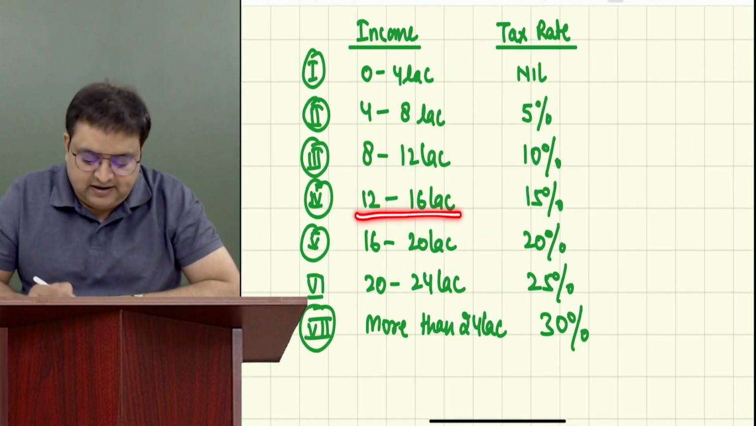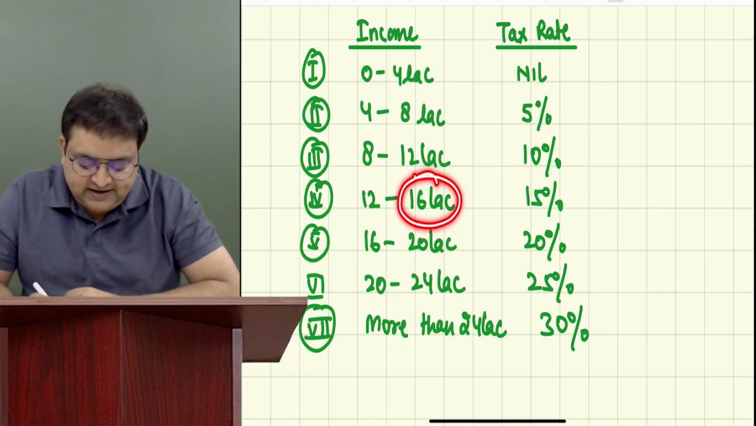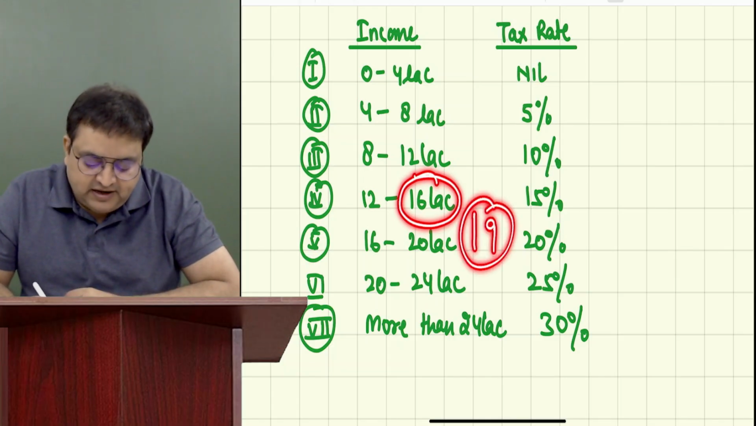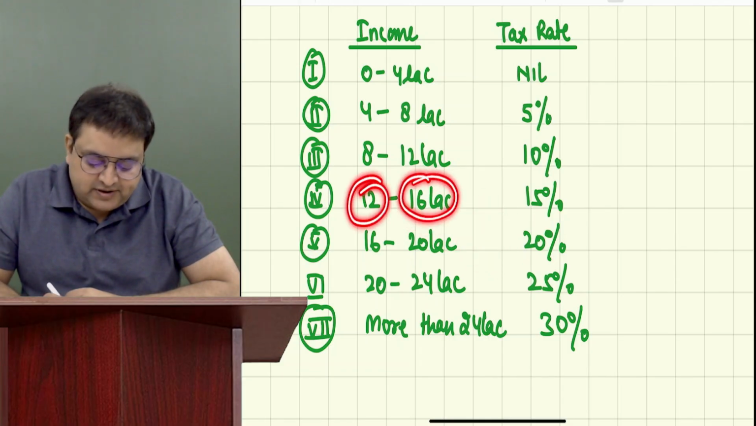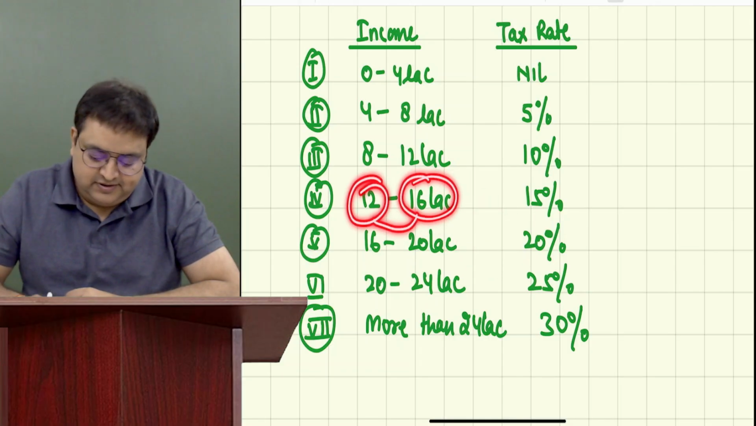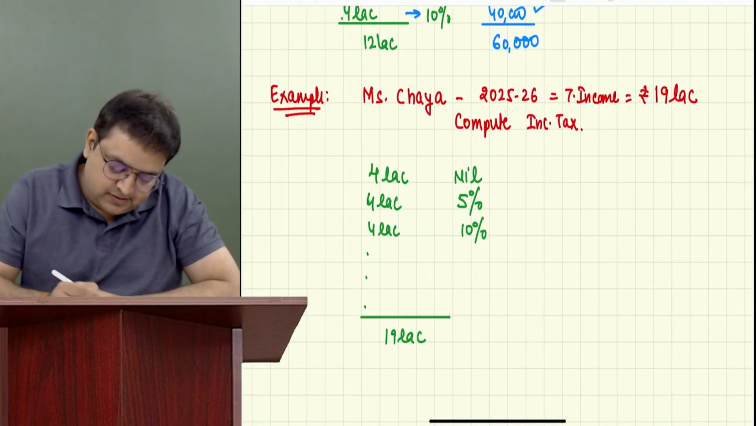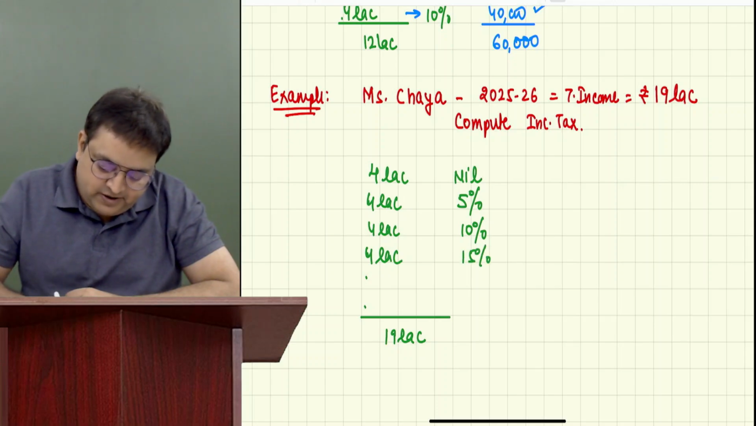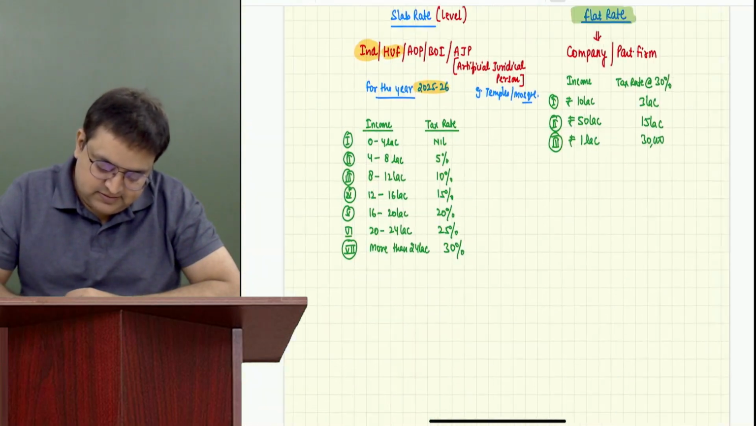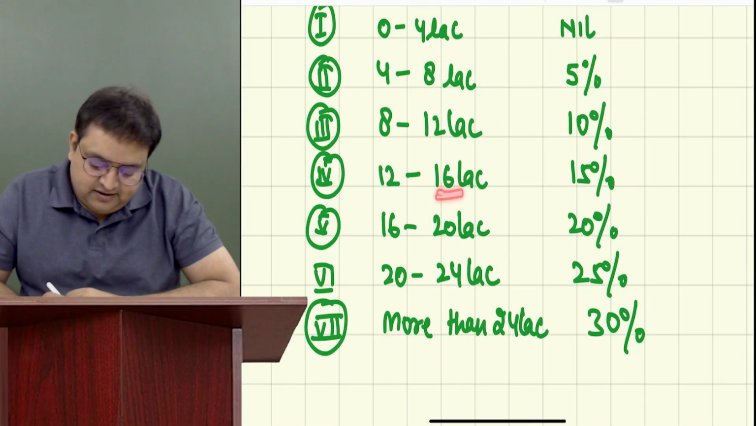Next level, 12 to 16. What is the upper limit? 16. Is she crossing 16? Yes. She's going till 19. So what you will do? Upper minus lower. 16 minus 12, 4. 15%. Okay, next. Now 16 we have done.